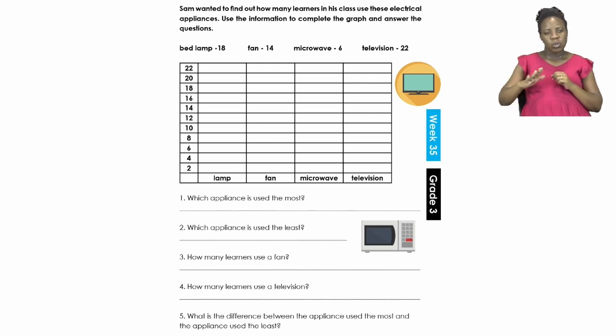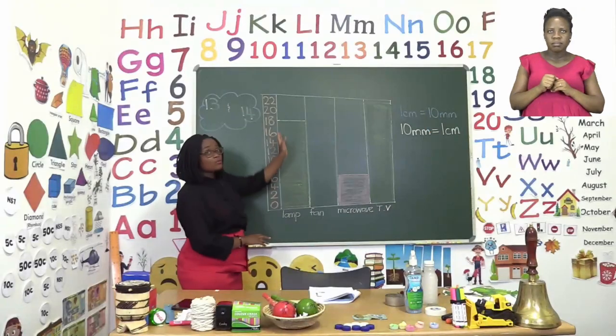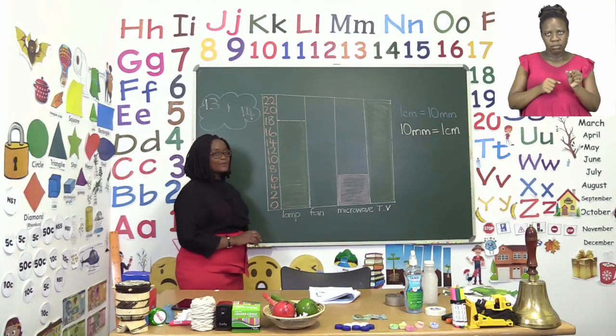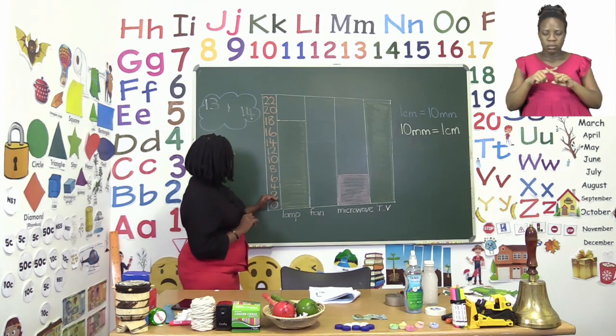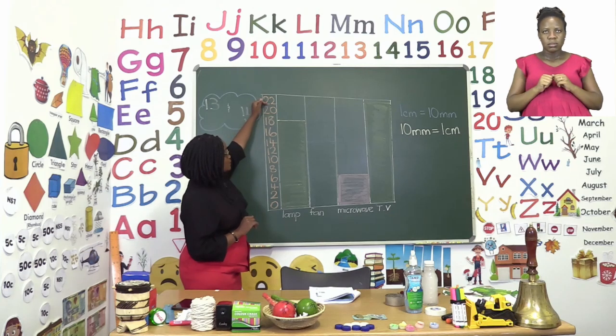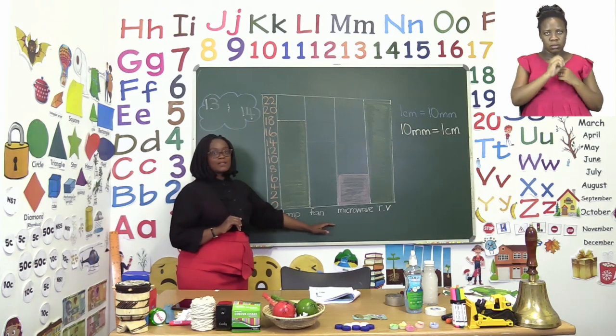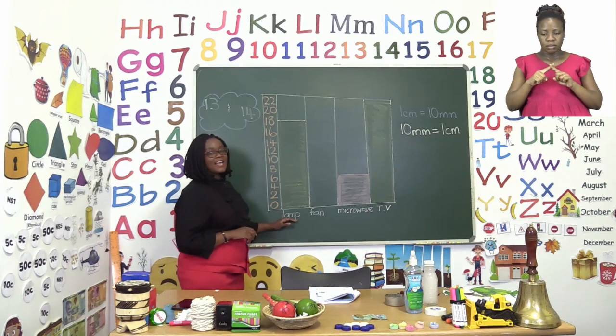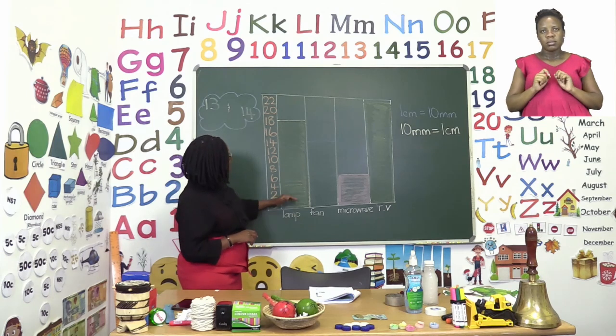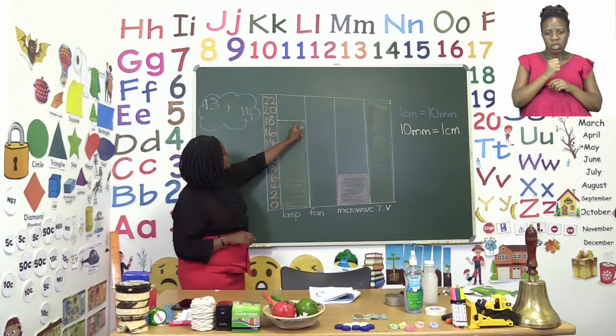Now, I have completed the bar graph, but I also want you to take a look and try your own. So let's take a look at the board to see how best we can actually complete the graph. Now remember, on one side of the graph, we always have our numbers. Today, our numbers are in twos, starting from 0 all the way up to 22. Then, going across below, we have our electrical appliances. The first one we have is a lamp. And the lamps that were used are 18.